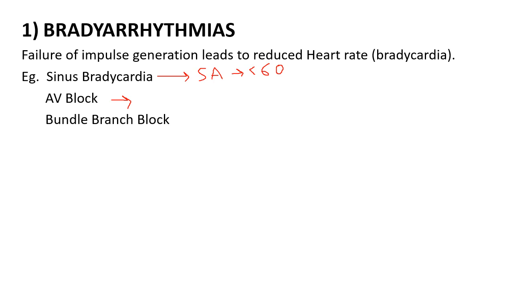In AV block, impulse conduction is delayed or blocked through AV node and bundle of His. Then bundle branch block. I have taken an example of right bundle branch block.